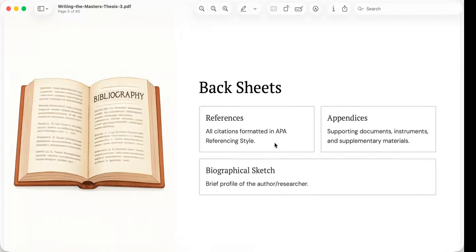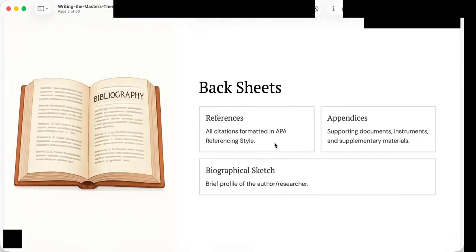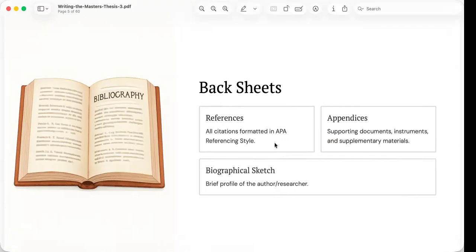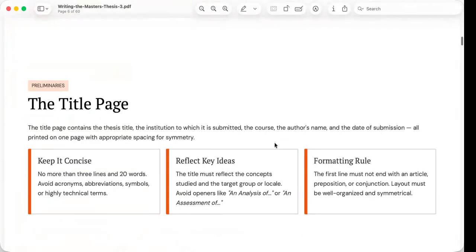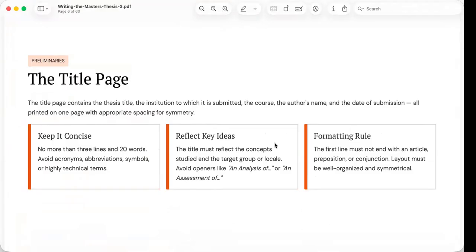The final component is the biographical sketch. While this may seem like a simple profile, it formally introduces you as the researcher. It briefly describes your educational background, professional experience, and other relevant qualifications. Together, the references, appendices, and biographical sketch, the backsheets, complete the thesis by documenting the evidence behind the study and the person responsible for conducting it. Let's begin then with the preliminaries.